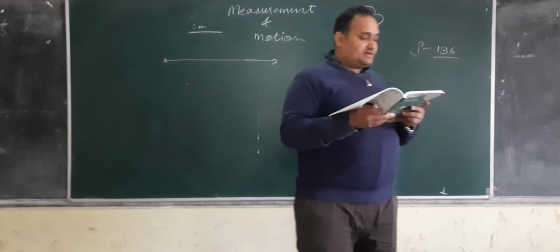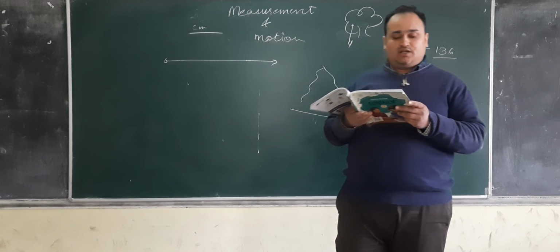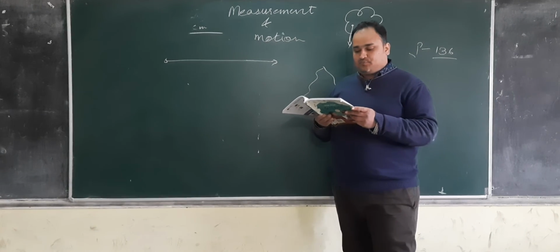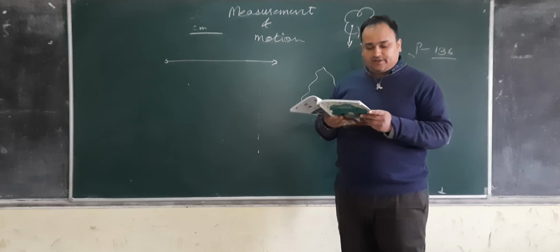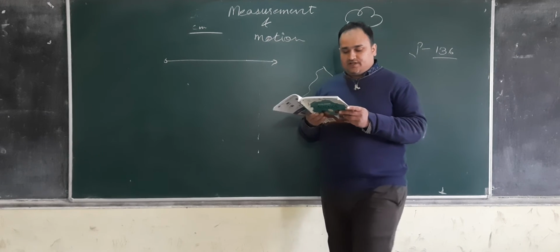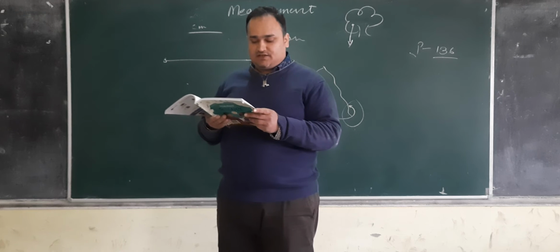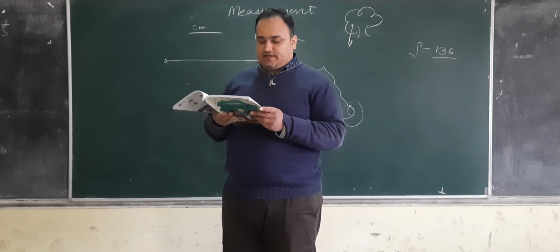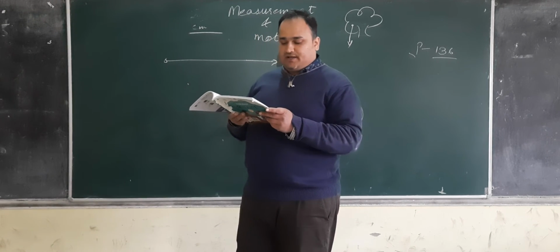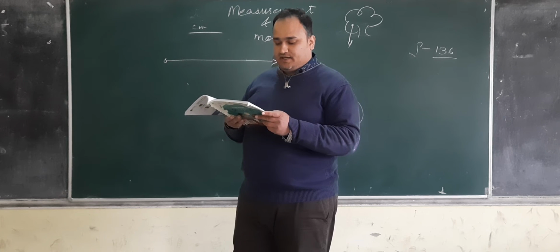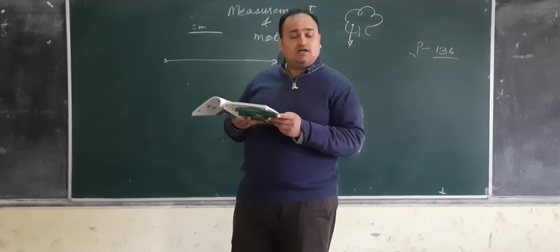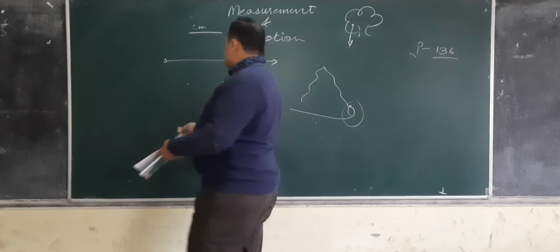Next is rotational motion. When an object moves around a fixed point, it is said to be in rotational motion. In this type of motion, the different parts of the object move in different directions in the same given time. For example, in a rotating fan, the outer portion of the blade will make a bigger circle than the inner portion of the blade.